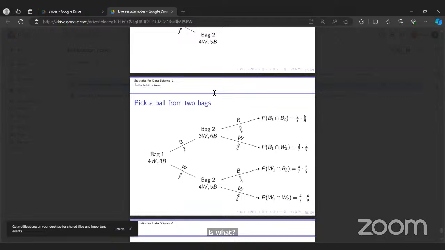Then I go to... these two are not the same. 6 by 5. Sir, could you repeat the question? What's the doubt? I also don't know what the question is. There is just a tree.